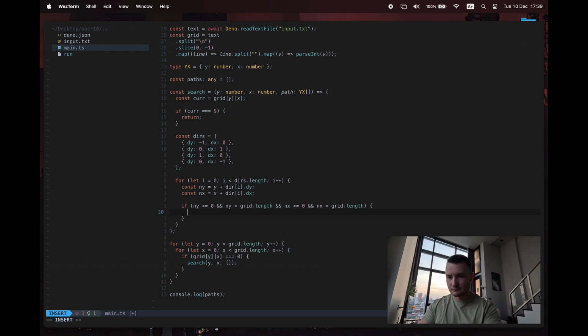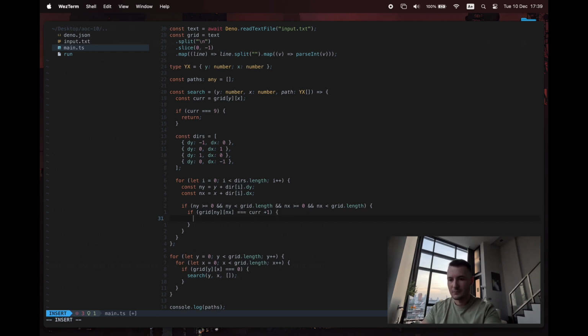okay, wow, there's lots of numbers in this. I'm getting a bit confused here. We figured out whether those new coordinates are actually inside the grid or not. What we've not figured out is whether the thing at those coordinates is one more than the current value. Because if it's not, then we do not care. So what we need to say here is if grid new y new x, if that value is equal to the current value plus 1, then we want to go and search at that location.